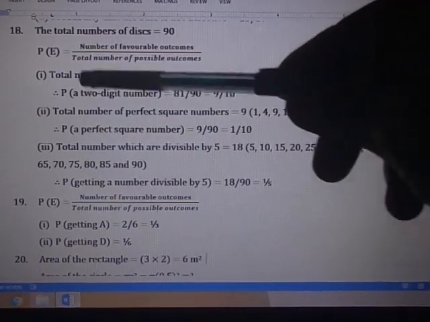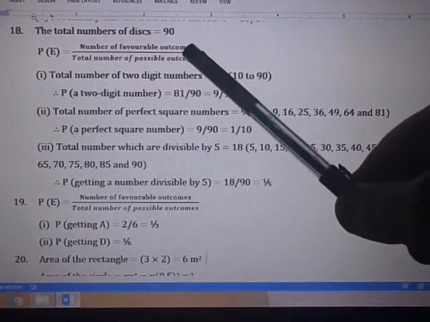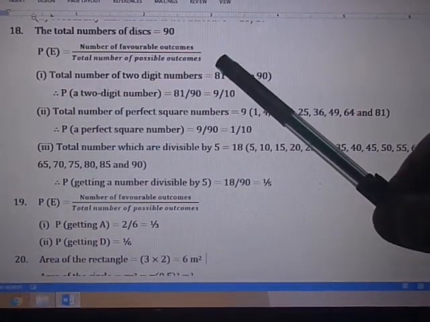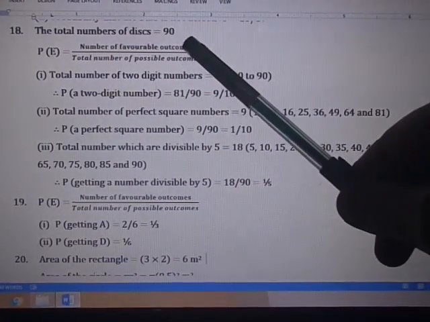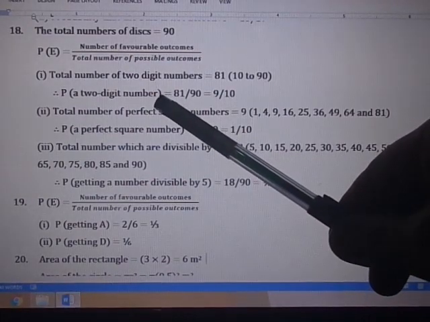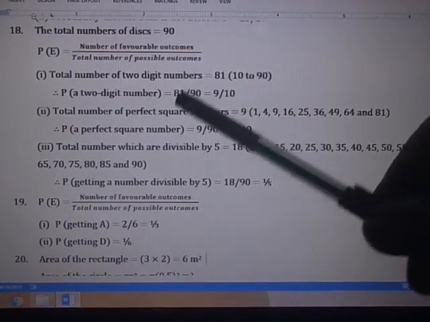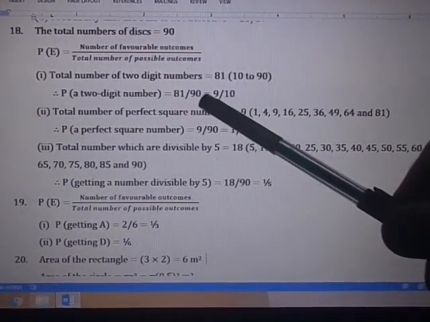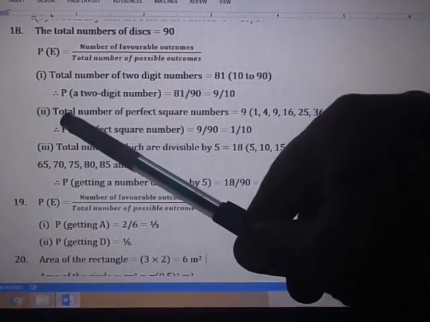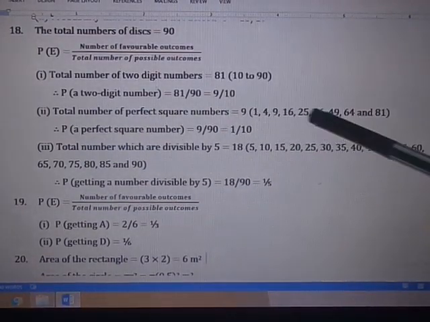We know the probability of an event E equals the number of favorable outcomes divided by the total number of possible outcomes. For the probability of getting a 2-digit number, how many are favorable? From 10 to 90, there are 81. So 81 out of 90, that is 81 by 90, we get 9 by 10. In the same way, number 2 asks the probability of getting a perfect square number. What are the perfect square numbers on the discs?